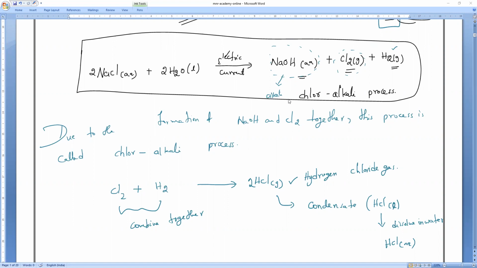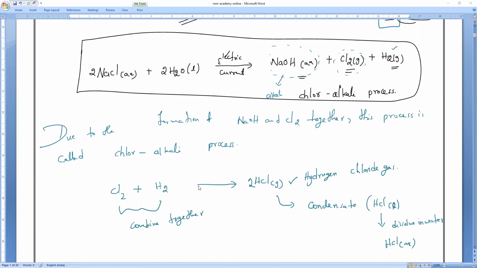Why is it called the chloralkali process? Because we are getting NaOH and chlorine gas at the same time. One is sodium hydroxide and another one is chlorine gas. As they are formed together, that is the reason it is called the chloralkali process.